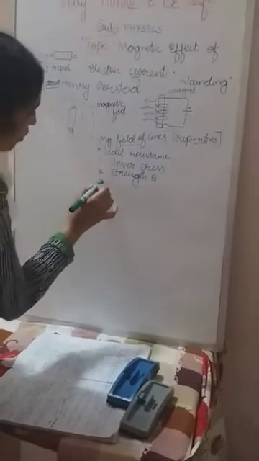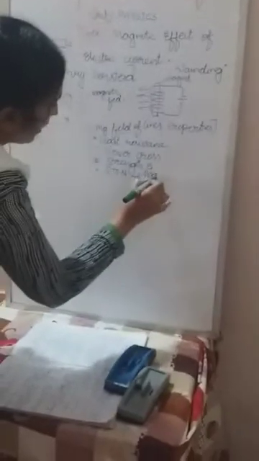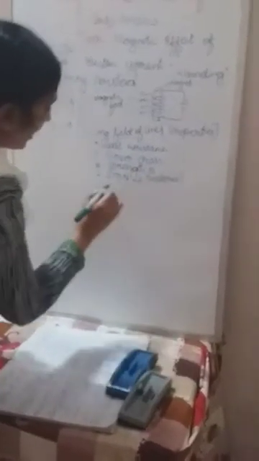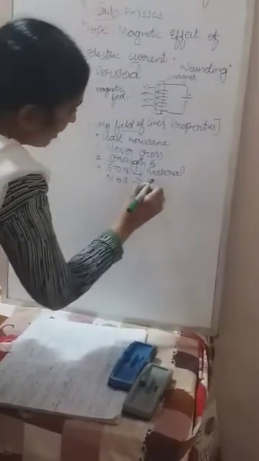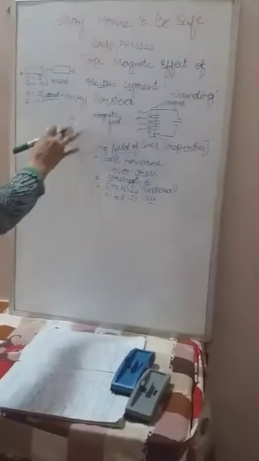Keep in mind that they always flow from south to north in material media, and north to south in air media. So the magnetic field lines flow from south to north in the material media. Material media in the sense, if you are using any magnet, that is a material media. They flow from south to north, and north to south in air media.